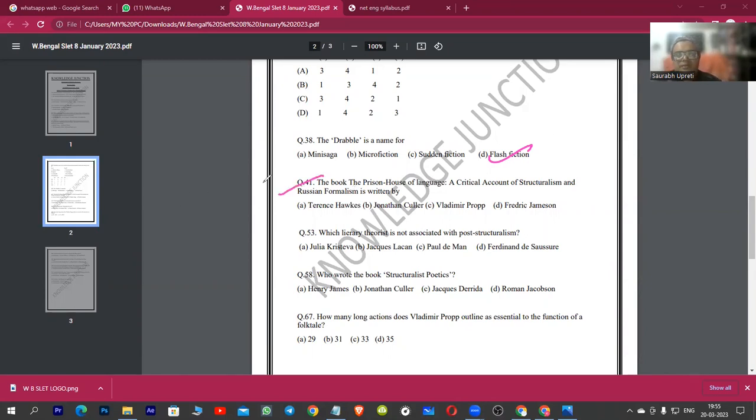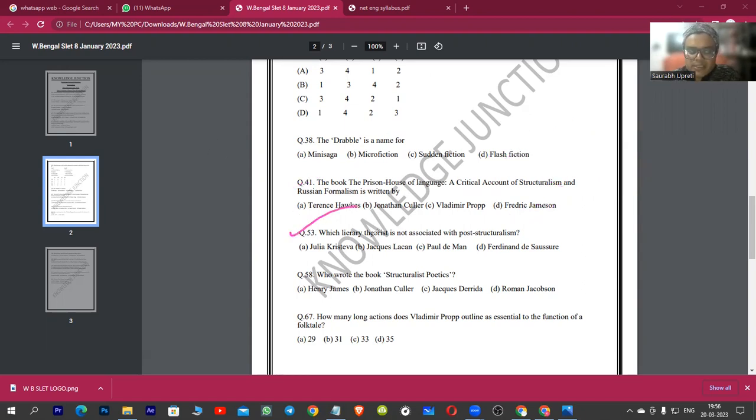The book The Prison House of Language, a critical account of structuralism and Russian formalism, is written by, this is again a very important question, Fredric Jameson. The book came out in the year 1972. Fredric Jameson, guys, is an American known for his Marxist approach, and it's quite rare to find a Marxist thinker in America. So Fredric Jameson is one of the very rare kind of critics who comes from America and supports Marxist philosophy. Okay, so that's very important.